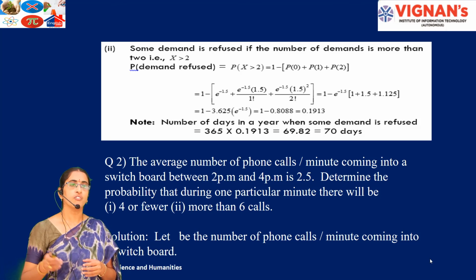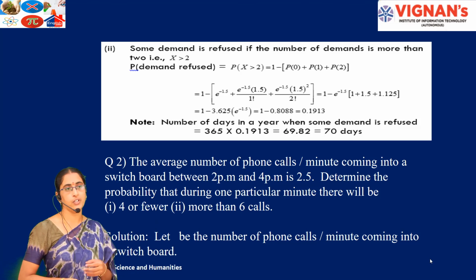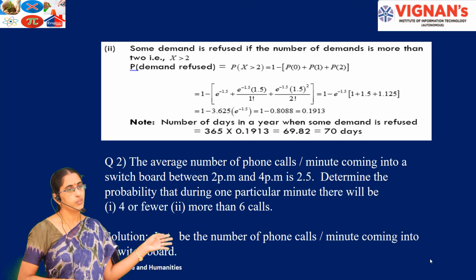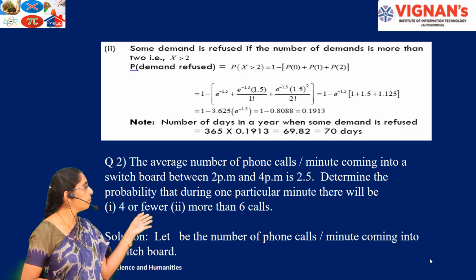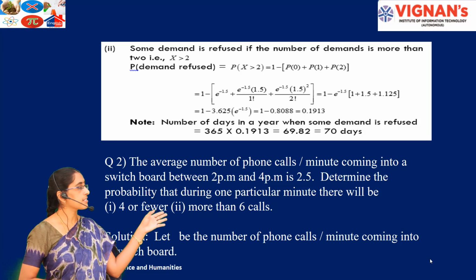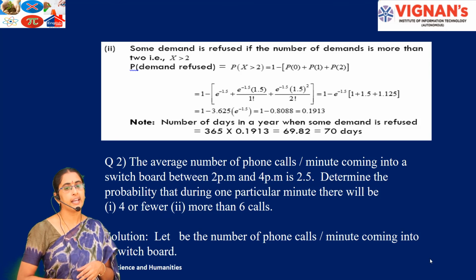So we use the formula 1 minus probability of x less than or equal to 2, which is 1 minus the probabilities of x equal to 0, 1 and 2. Using the calculator, we get 0.1913.